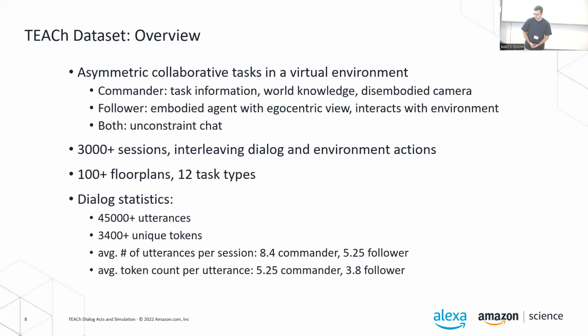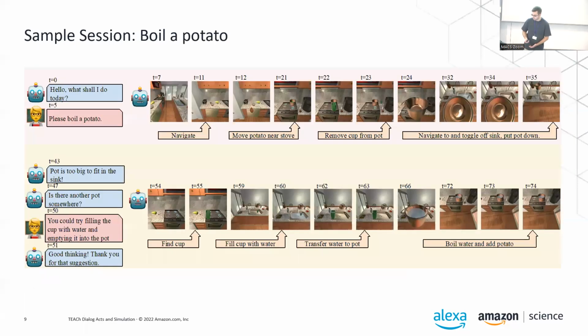And we collected several thousand such sessions, interleaving dialog actions and environment actions across multiple different task types. Some of these task types are hierarchical. For example, make breakfast consists of making something to eat and drink, which then further breaks up into smaller tasks. One such example task is boiling a potato.